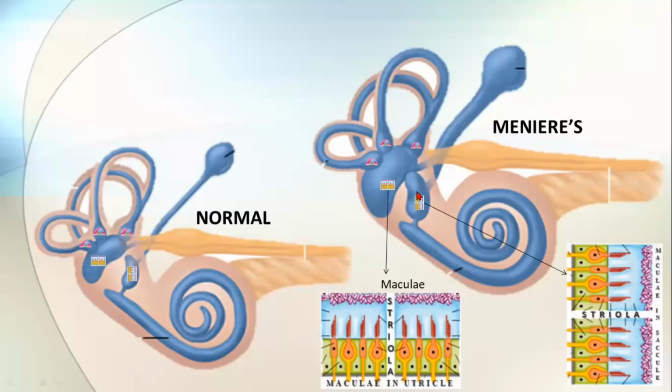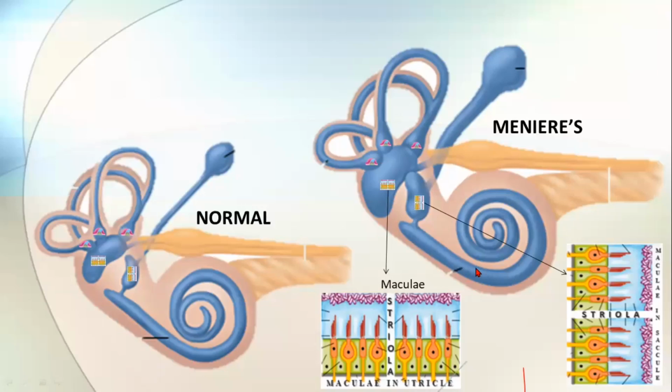And again, in that, your saccule is arranged vertically. That is responsible for vertical movements. Vertical linear movements are sensed by the saccule. For example, you are going in a lift up or down. That kind of movement is sensed by your saccule. And you have the utricle, which has horizontally arranged maculae. When you are going in a vehicle forward or backward, that kind of linear movement will be detected by your utricle. And your semicircular canals will detect the angular acceleration.